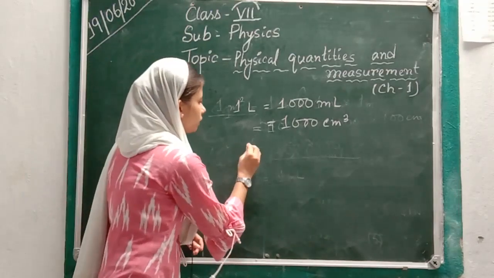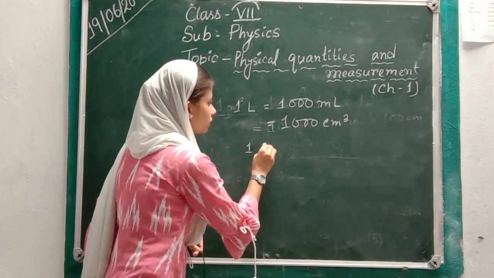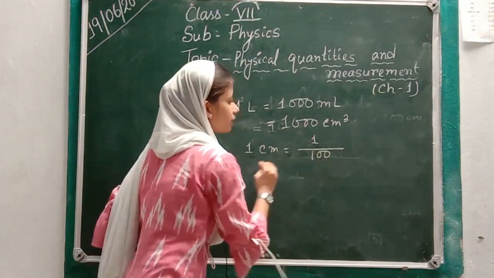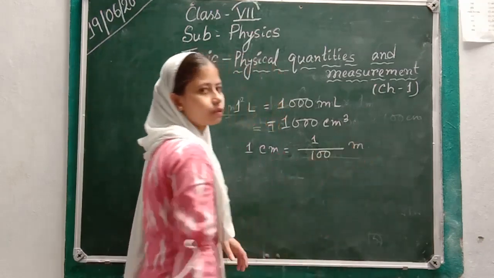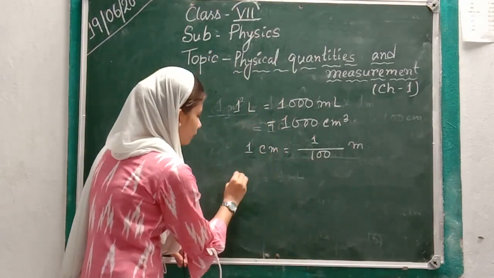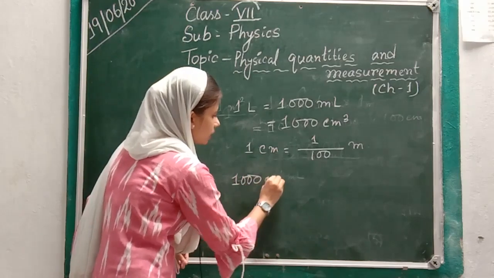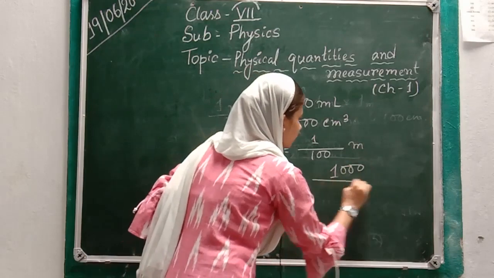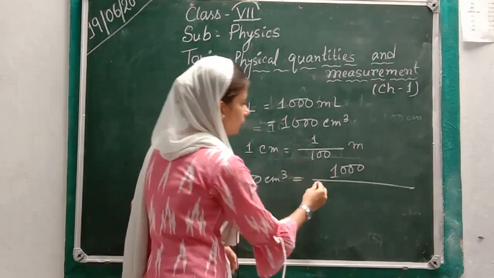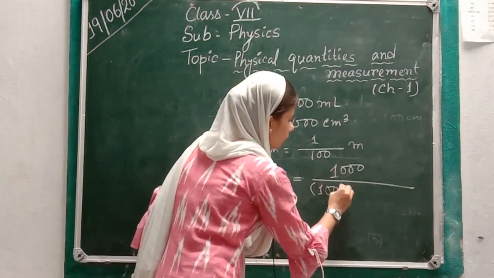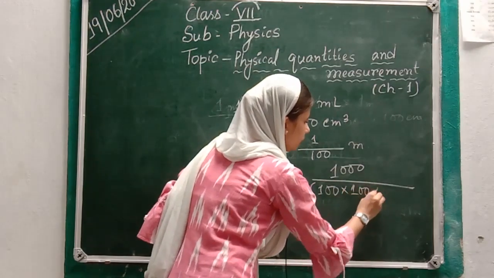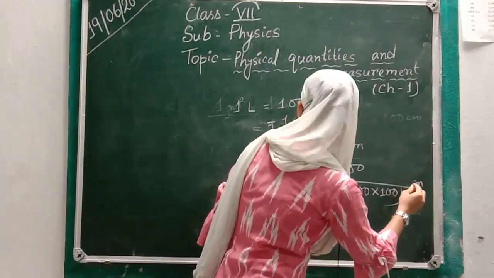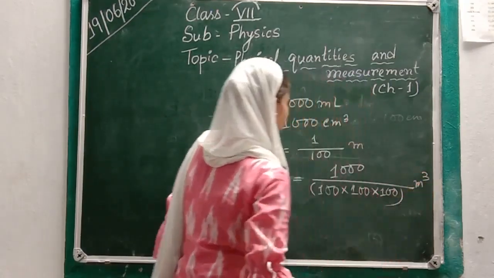Now we know that 1 centimeter is equal to 1 divided by 100 meter. Okay, so 1000 centimeter cube will be 1000 divided by, we have to take the meter in cubic form, 100 into 100 into 100 meter cube.